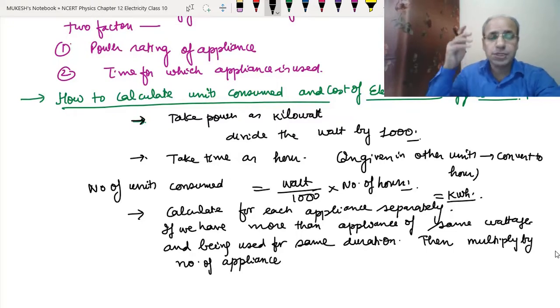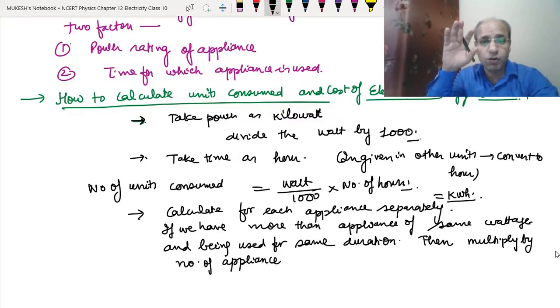Let's take an example. Suppose we have 500 watt bulbs and each bulb is being used for the same duration, like 5 hours. So what will we do? We will calculate the units consumed for one appliance and then multiply by the number of appliances.